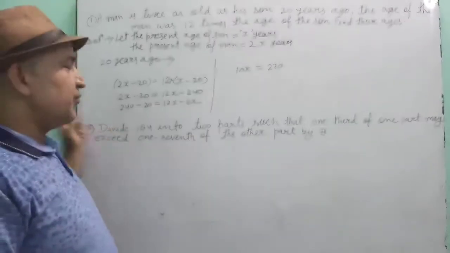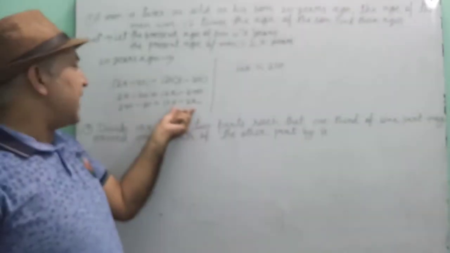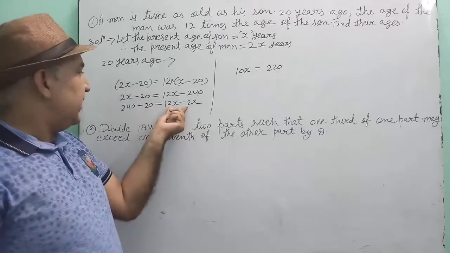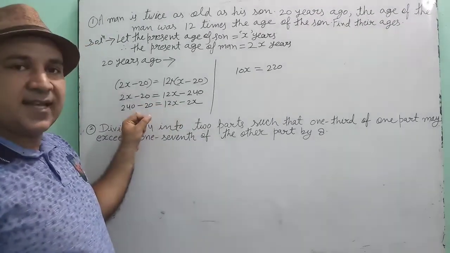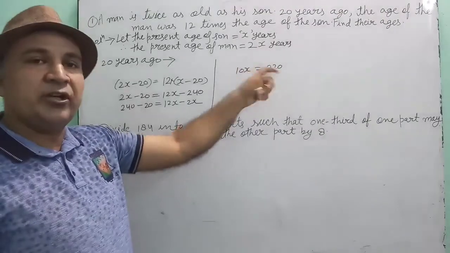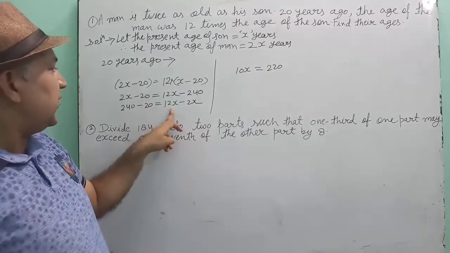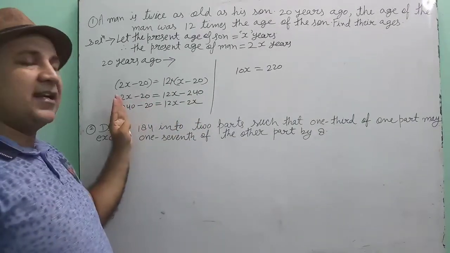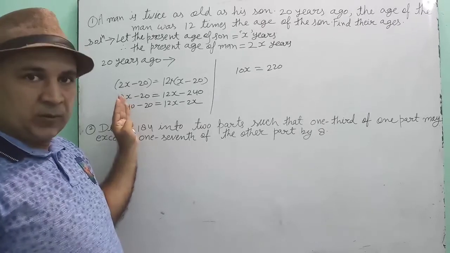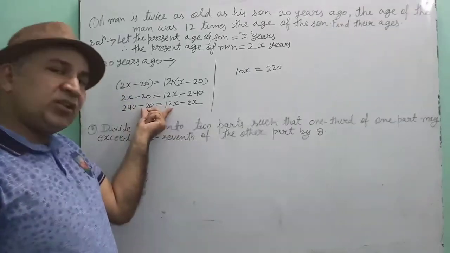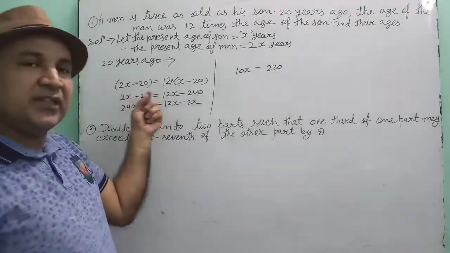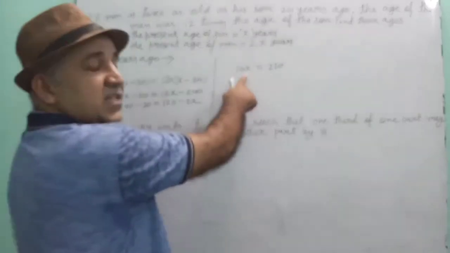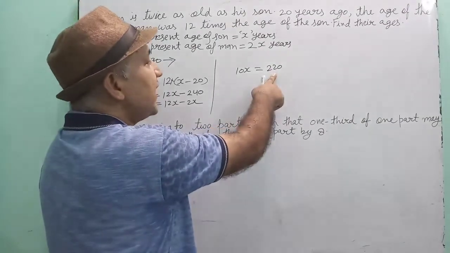Is this understood? Don't be confused that this is right hand side, this is left hand side. Since both are equal, left hand side is equal to right hand side. So we can write any number according to our convenience. Here the variable is on one side of the equal and numerals are on the other side. Since these two are equal, we can write any number on either side. That is why the x variable has been written on the left hand side and the number on the right hand side.